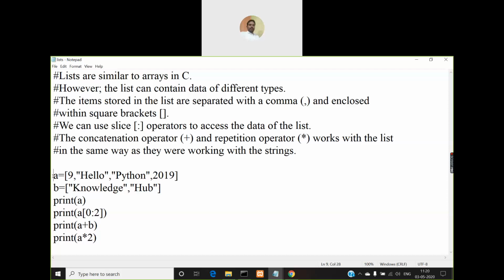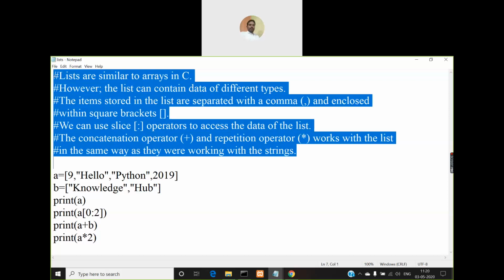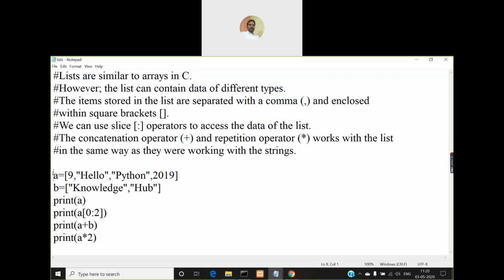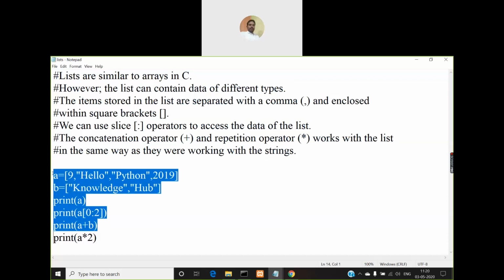So look at this program. The first few lines, from 7 to 8, are only comments, which are just giving the definition of the list and some information related to lists. The actual program starts from here. This is a simple program.